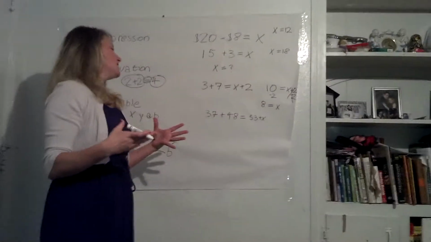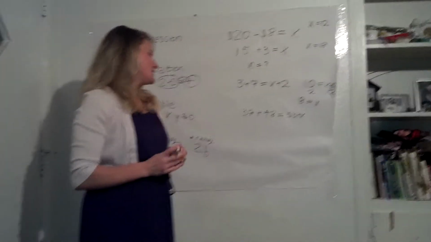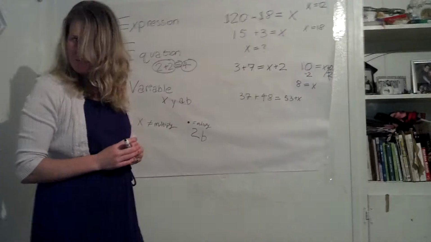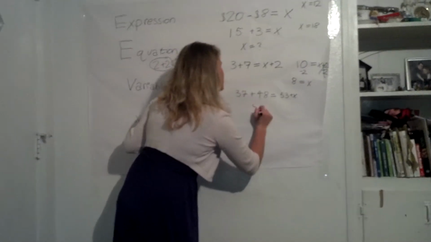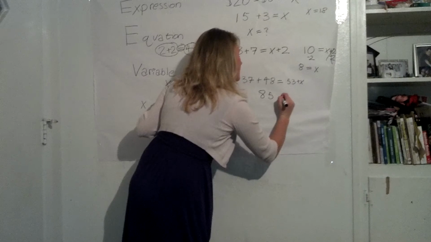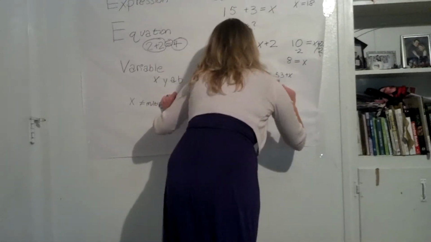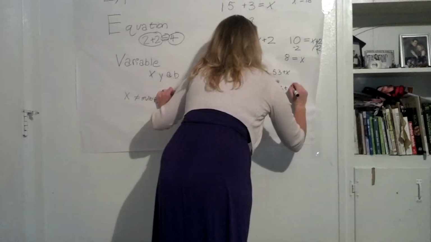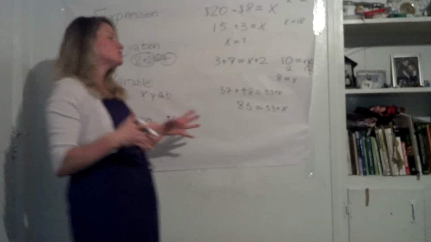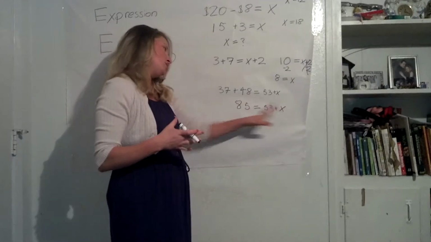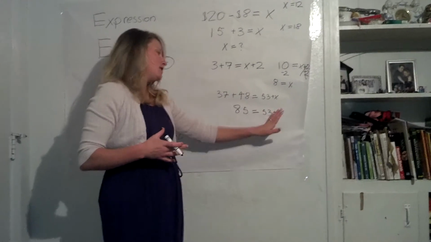Remember, simplifying means solve as much as you can before you solve for the variable. So what would 37 plus 48 be? It would be 85, right? So we have 85 equals 53 plus X. So we're getting a little bit closer. We can know a little bit more about X now. We know that one side is definitely 85. So over here has to equal 85 too.